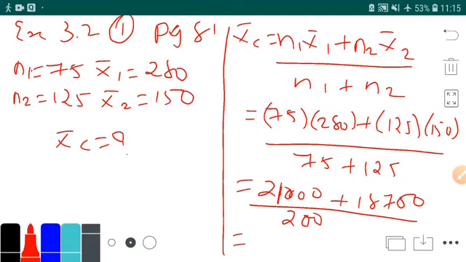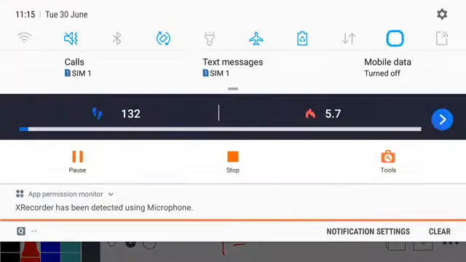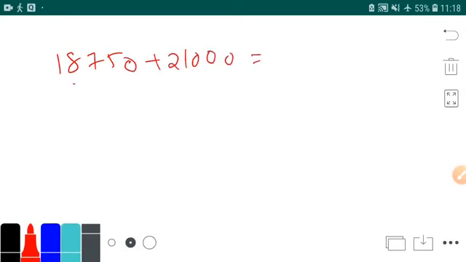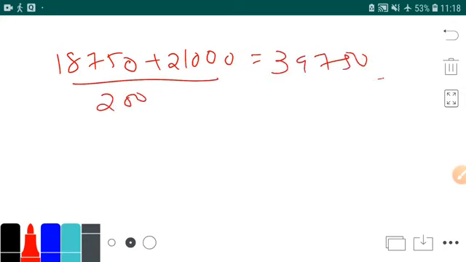Let's write it. 21,000 plus 18750 in total is 39750 upon 200. So if you divide this, what do you get? You get 198.75. Okay, so this is your mean.